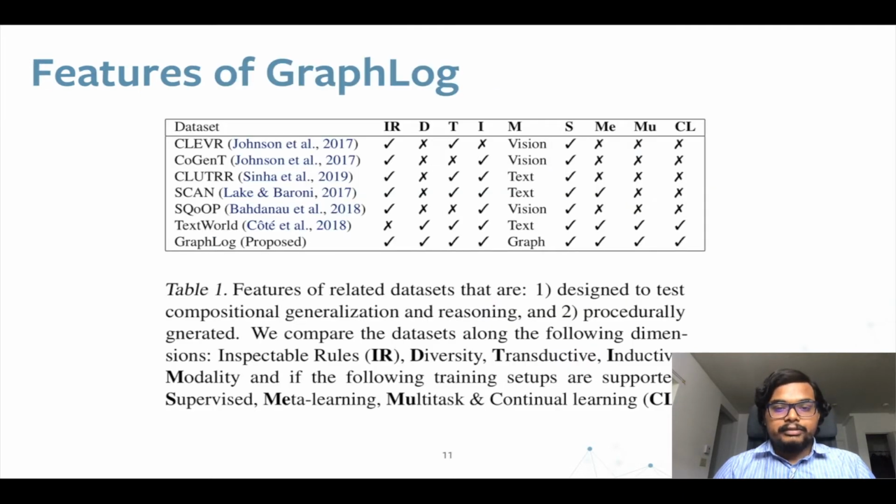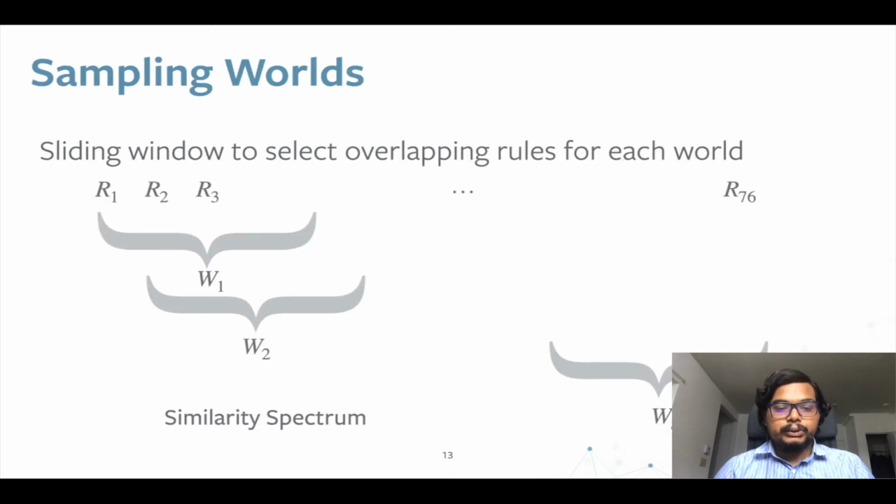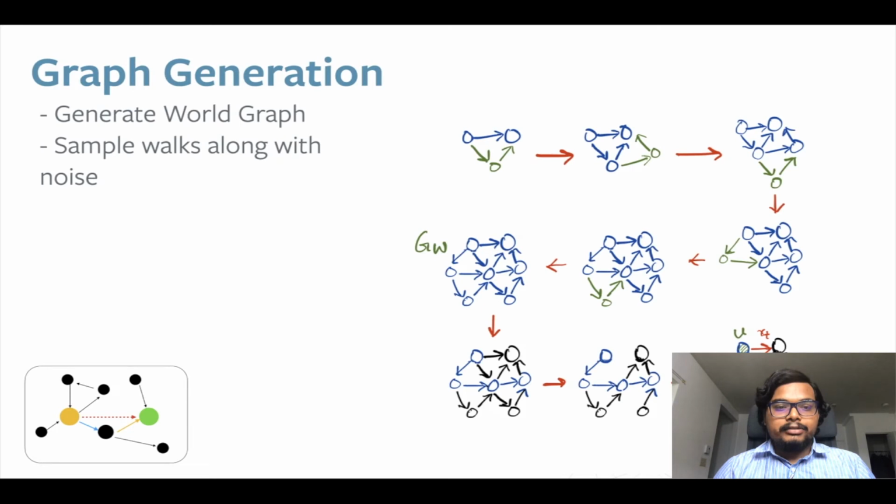There are multiple features of GraphLog which we are interested in. Most prominently, GraphLog is the only data set where you can perform supervised meta-learning, multitask learning, as well as continual learning on graph domain data. To build this data set, we use a simple procedure of rule generation, where we randomly sample rules of the form Ri, Rj, and then we make sure that the rules are consistent. Then we sample the rules in an overlapping fashion, such that each world has a set of common rules from the previous world. And then we generate the graphs.